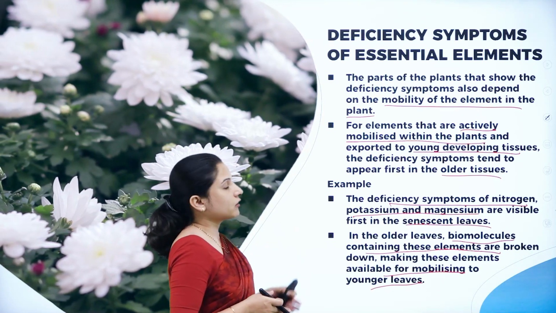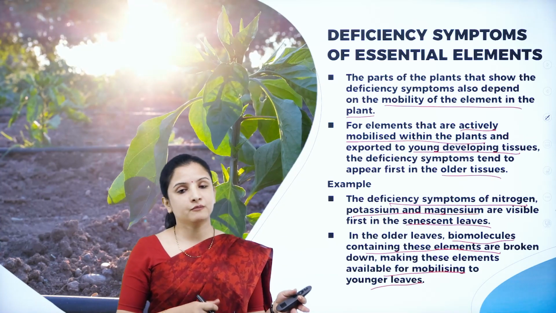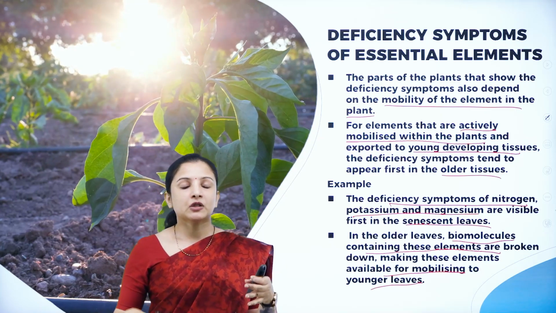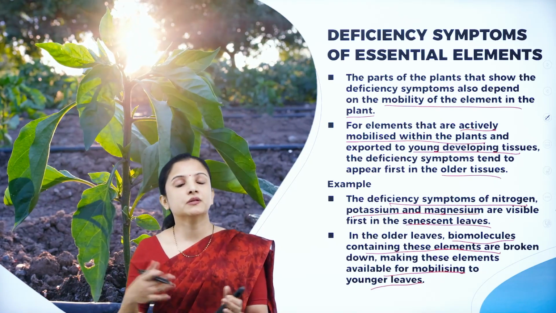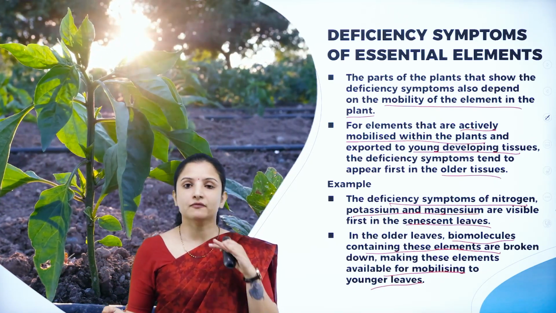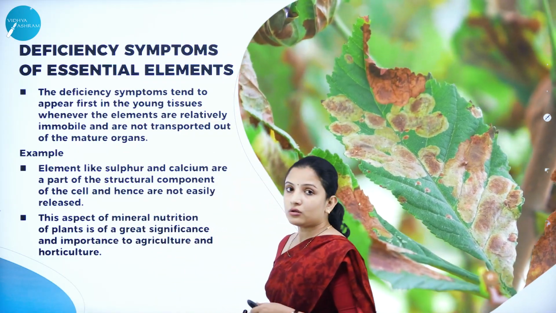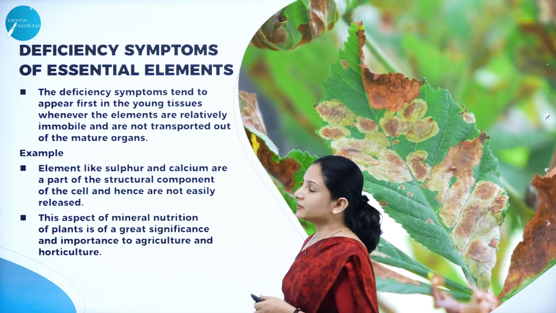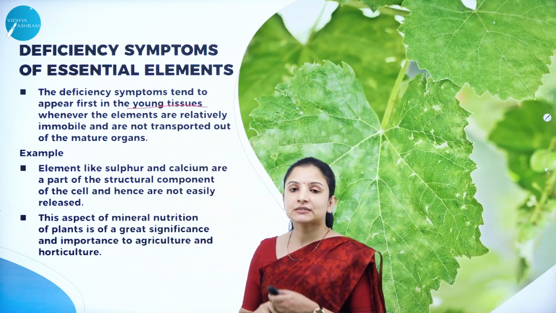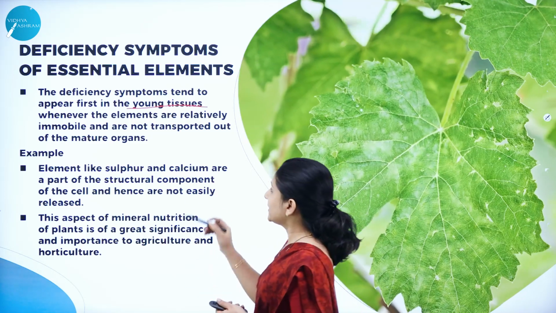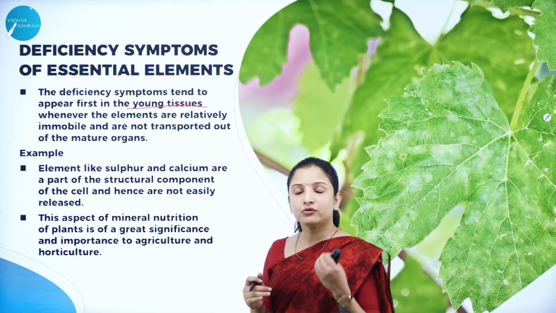So that is about one of the deficiency symptoms, which first starts to appear depending on where the elements have mobilized to. The parts which have received the elements will grow healthy. The parts which have lost the elements because of the movement of elements will start to senesce and show deficiency symptoms. So next, talking about a few more of them, deficiency symptoms also tend to appear first in the young tissues whenever these elements do not properly mobilize into the young tissues and tend to remain in the matured organs itself.